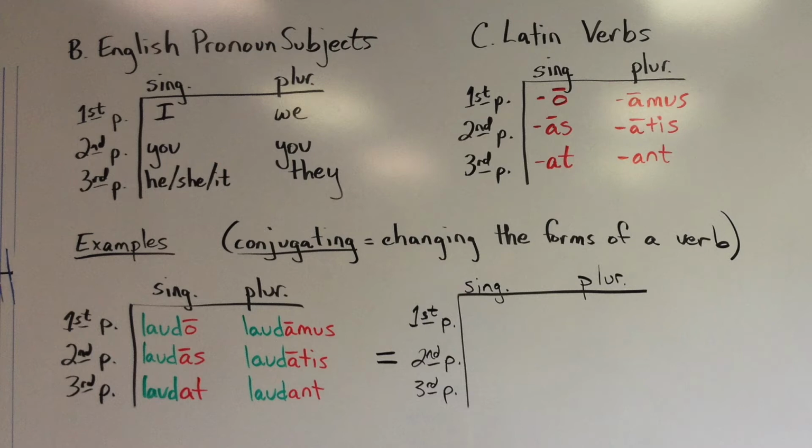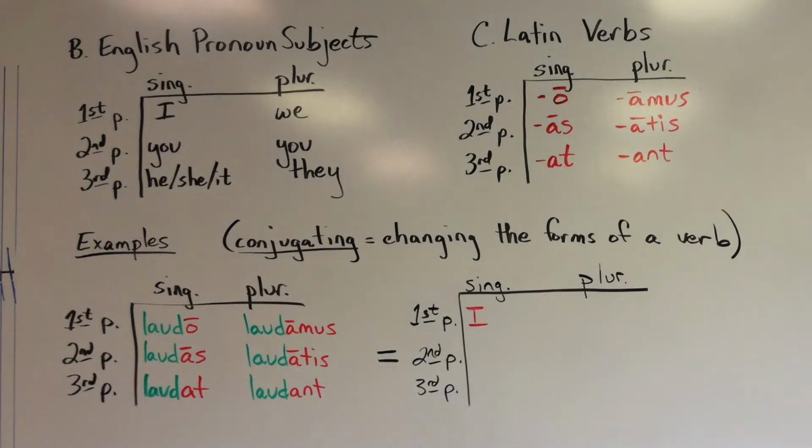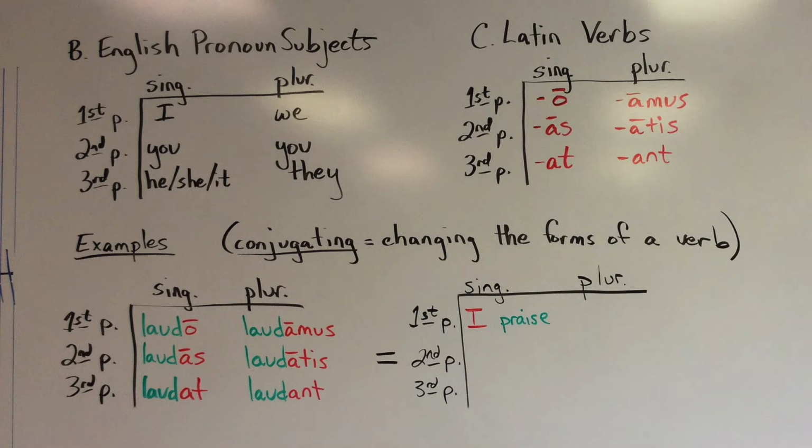So when we see the word laudo, we know that it is first person singular because it ends with O. And therefore, if it's first person singular, we know that it has as its English subject the pronoun I from the English pronoun subject chart. Then we just have to attach the present meaning of this verb laudo, praise, after the subject.